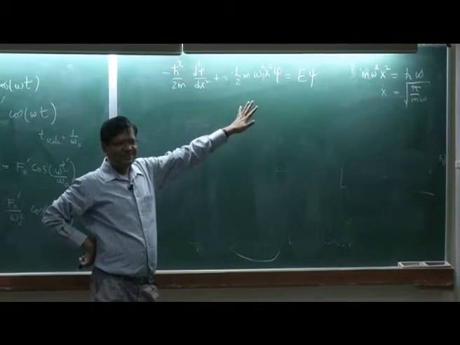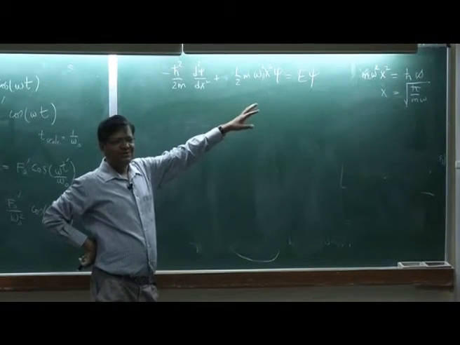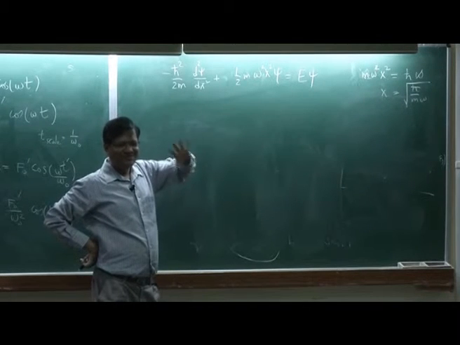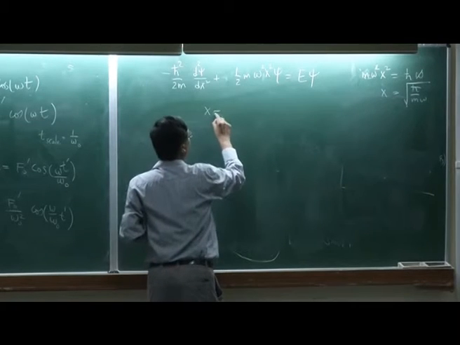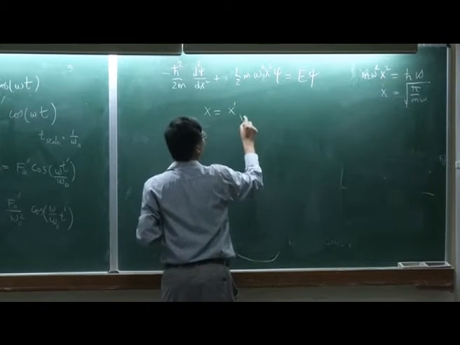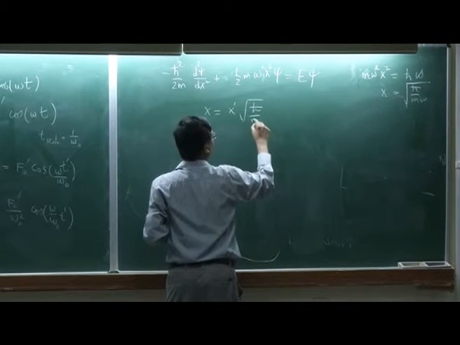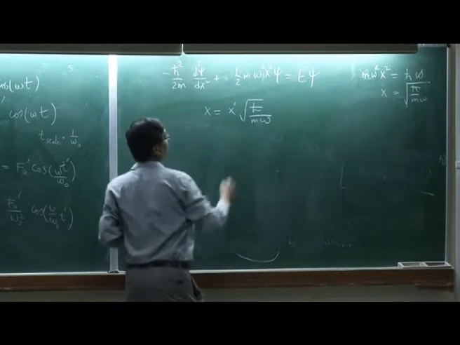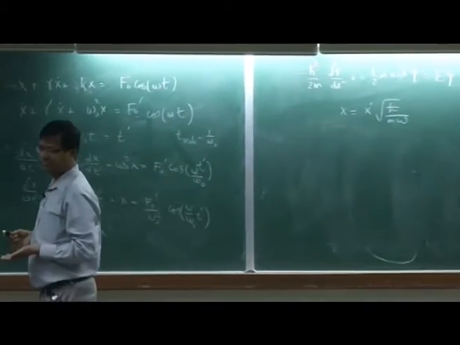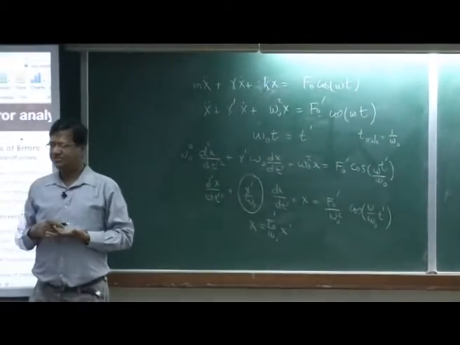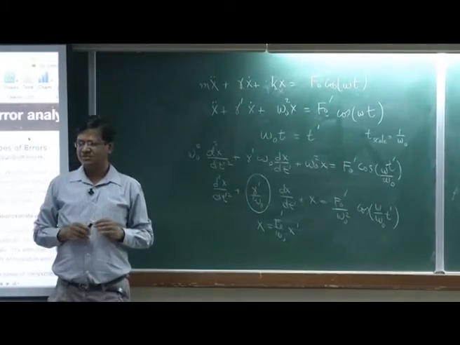This is not fancy mathematics, but simple things must be done first. So x equals x prime times square root of h bar by m omega, so x prime is dimensionless.